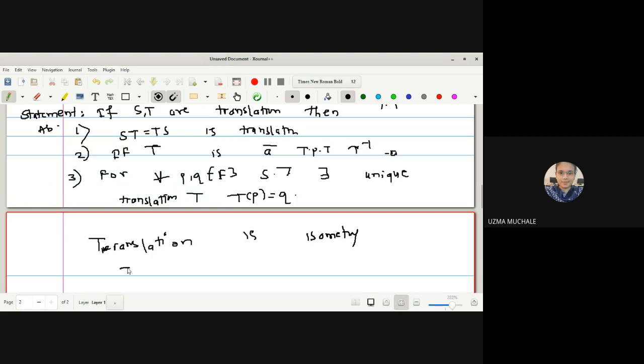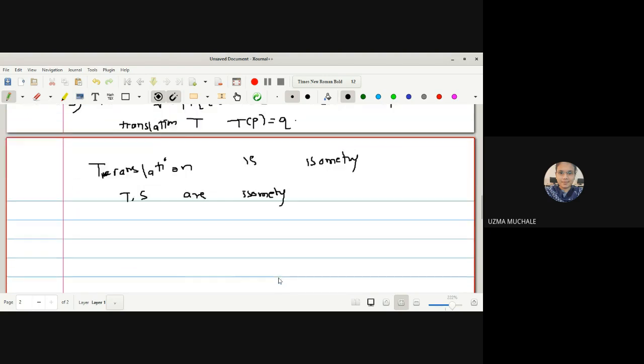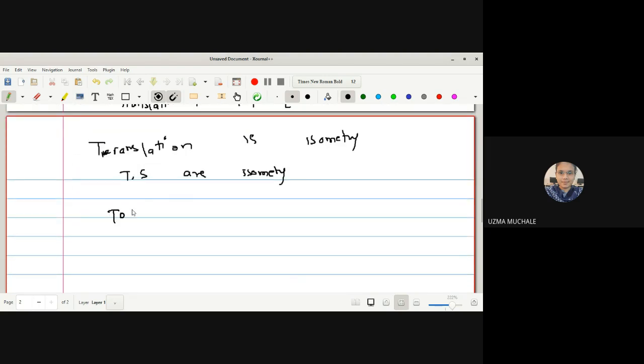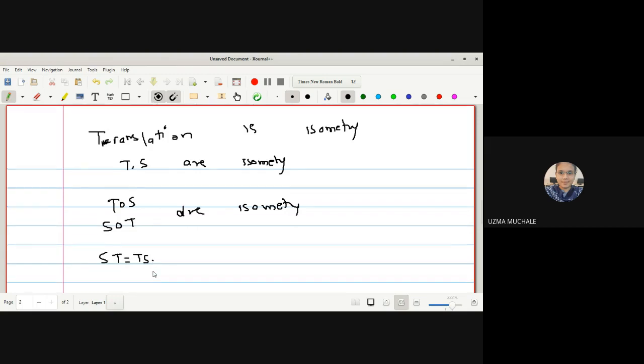It means that T and S are isometries. If they are isometries, obviously they will satisfy that T composite S and S composite T are isometries. Just like we have proved by the composition theorem of two isometries, we have proved just now S composite T and T composite S is an isometry. So simply we have to prove that ST is equal to TS is a translation.